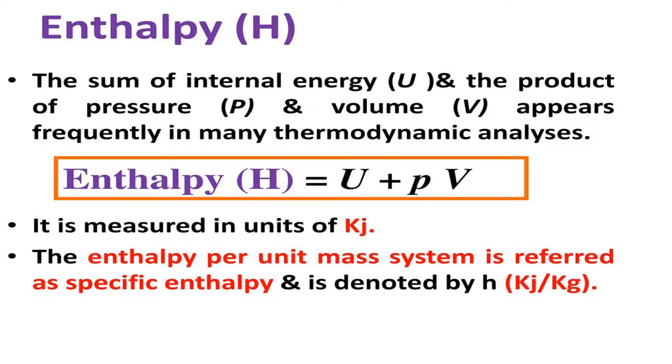Now we will define a new term in thermodynamics, enthalpy. Symbolically, it is H. The sum of internal energy and the product of pressure and volume appears frequently in many thermodynamic analyses. So H equals U plus PV. Let's understand this equation.